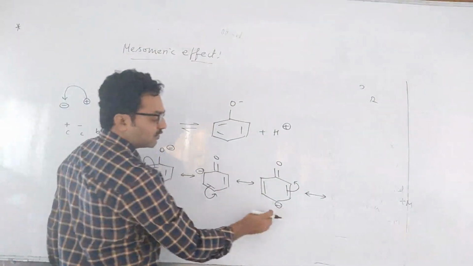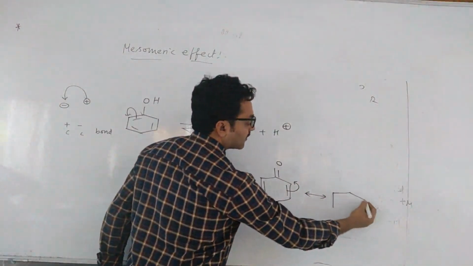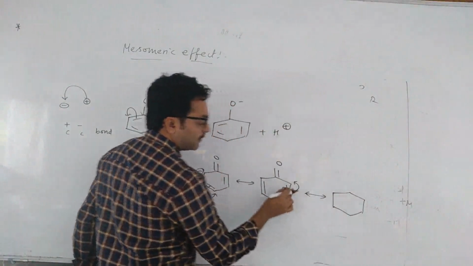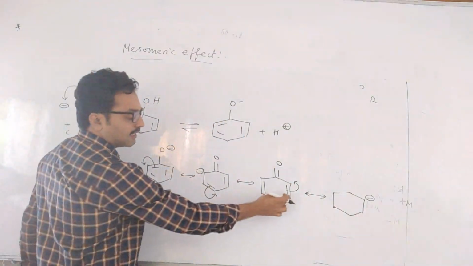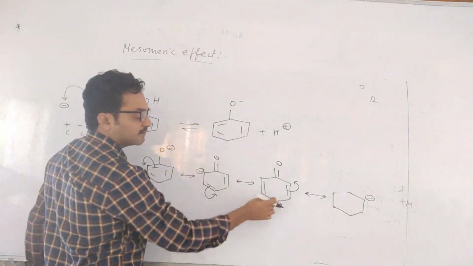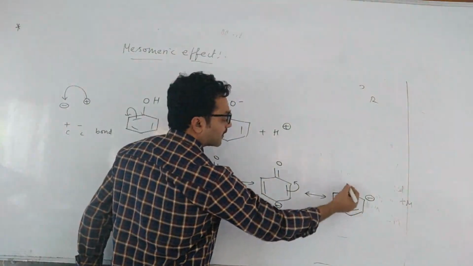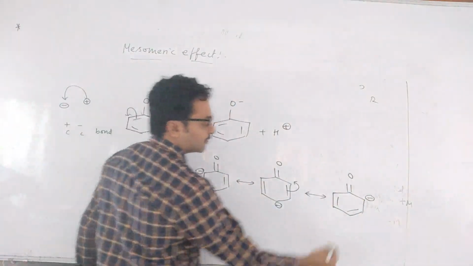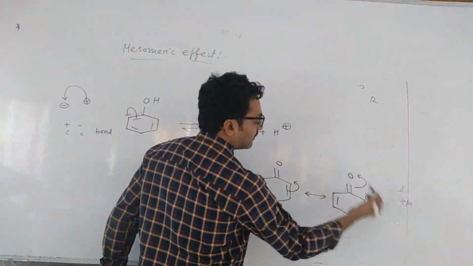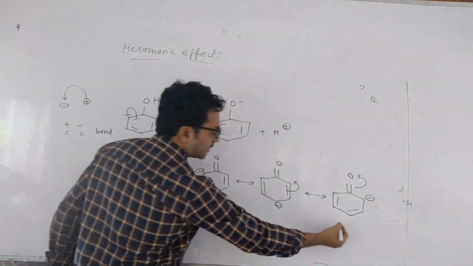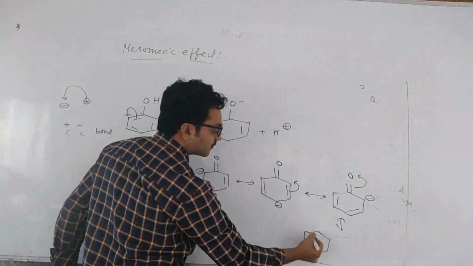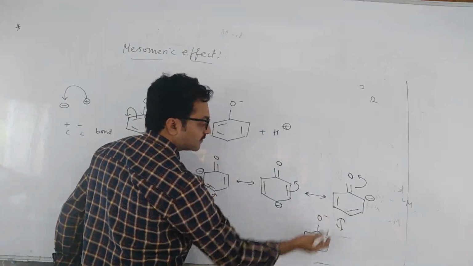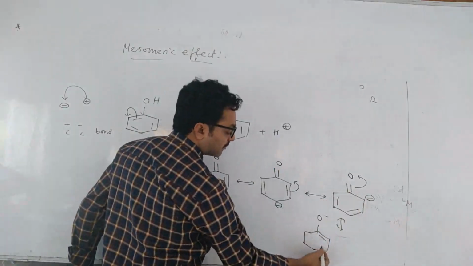Head means negative, tail is positive, plus and minus, there is a bond. Remaining I didn't disturb. After this bond you migrate up, you will get one more form, that is O minus. Here plus and minus you will get.